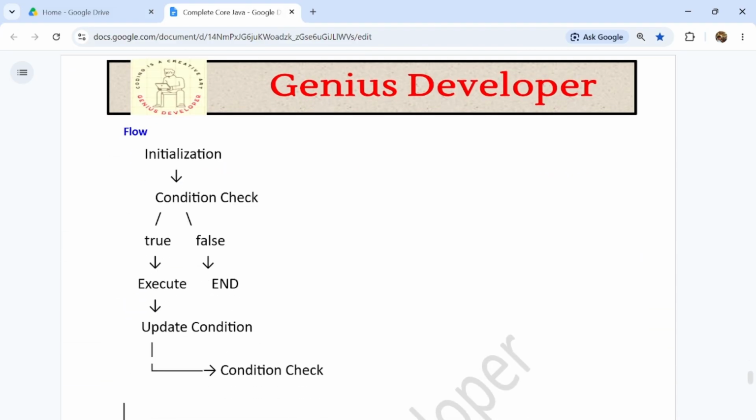How does the flow happen in a for loop, guys? See, first it will do the initialization. After that, it will check the condition. If it is true, then it will execute the next line, and it will update the variable. After completing the update, it will again check the condition. It will run until the condition is true. Whenever the condition becomes false, it will come outside the loop block. So this flow you have to understand, guys.